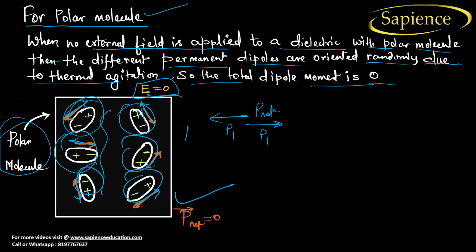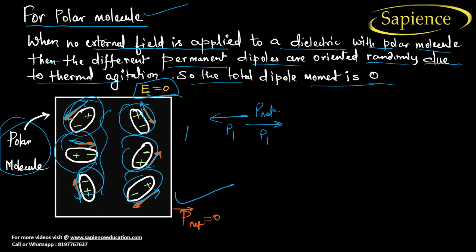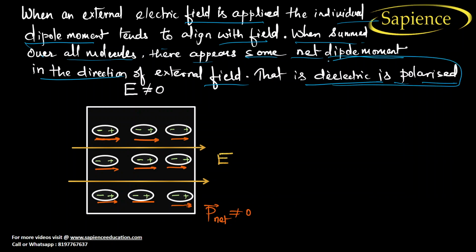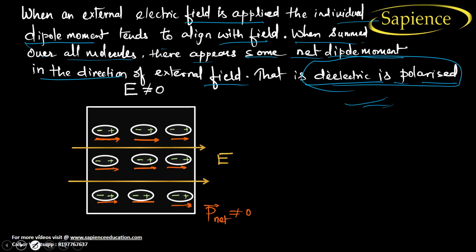So polar molecules as well as non-polar molecules both have a net dipole moment of zero when there is no external electric field, right? Now, when an external electric field is applied, each individual dipole moment tends to align itself, and over all the molecules there appears some net dipole moment in the direction of the external electric field. So we can say that the dielectric is polarized. See, as soon as no electric field is there, it is randomly placed. See here, it is randomly placed, right?